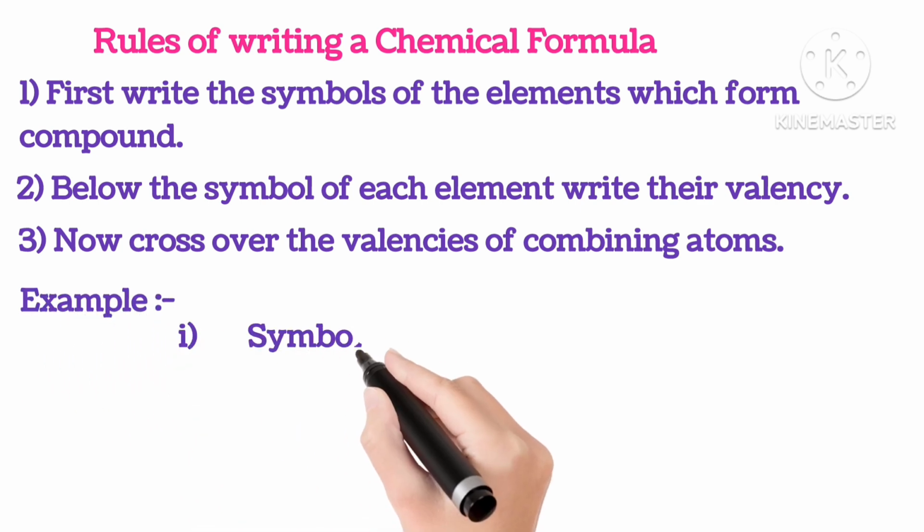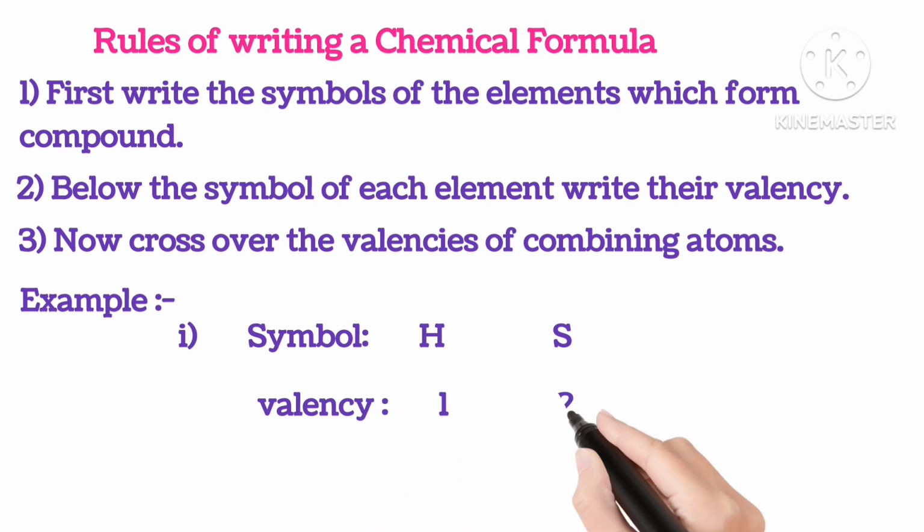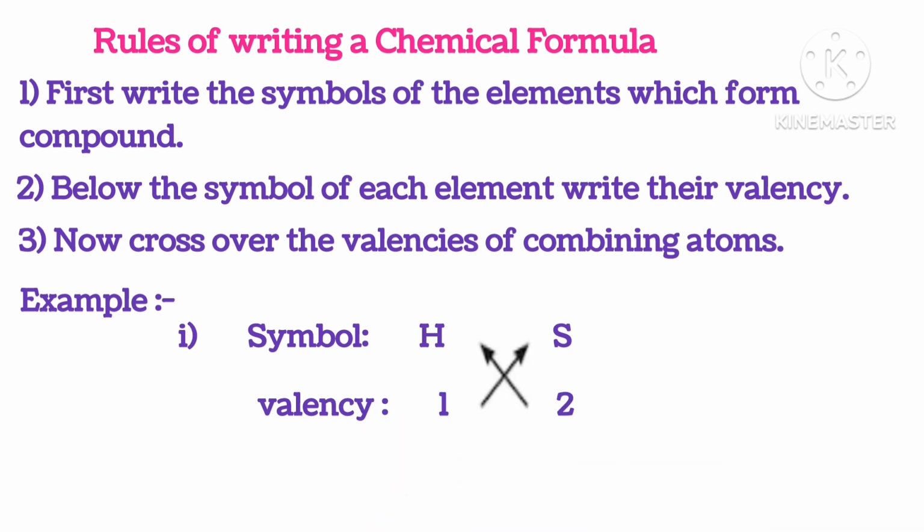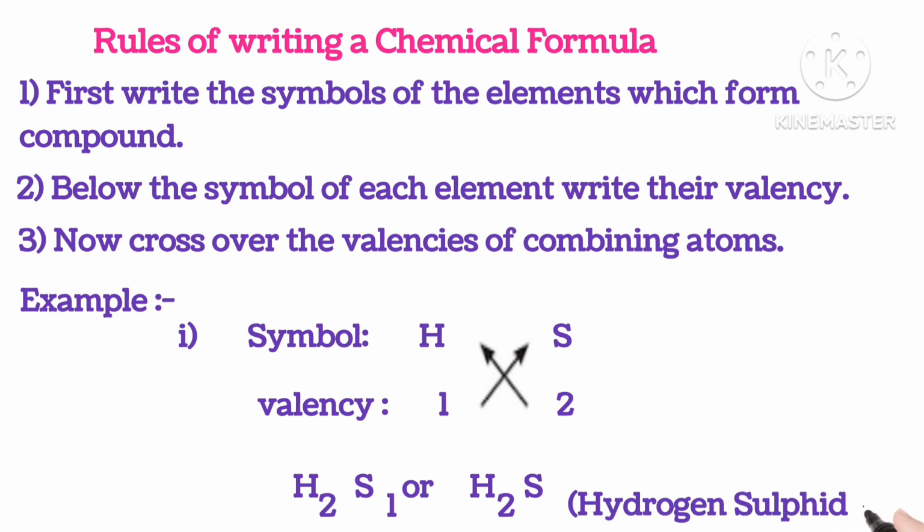Now let's take an example. We write symbols H and S. We have valency of H is 1 and S is 2. Now we are crossing over. So we'll get H2S1, which can be written as H2S, which is hydrogen sulfide.